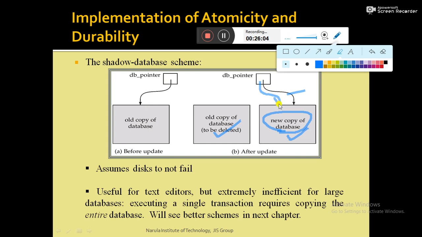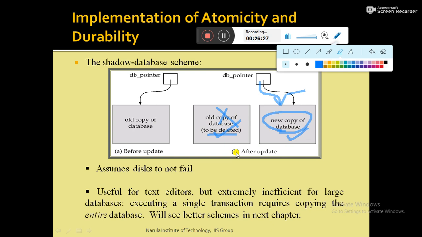Then the old copy is deleted by the system. That is why it is marked to be deleted: once the database pointer points to the new, updated version, the old version gets deleted.